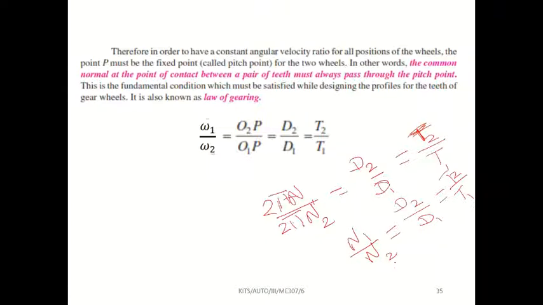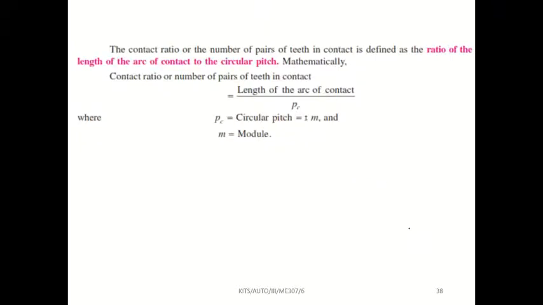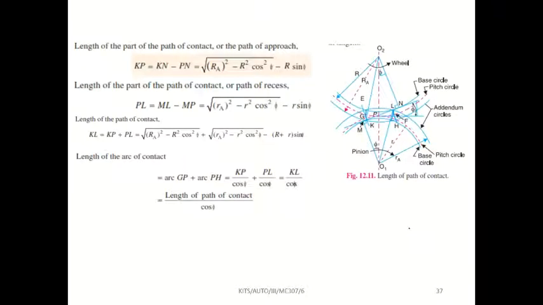See the relation. Diameter ratio and teeth ratio are directly proportional. But diameter ratio and speed ratio are inversely proportional. Here 2 is on the top and 1 is on the bottom. But here 1 is on the top, 2 is on the bottom. Speed ratio and teeth ratio or diameter ratio are inversely proportional. But the teeth and the diameter are directly proportional. One more important formula is there that we will see, and we will finish this class. This is a very important formula.